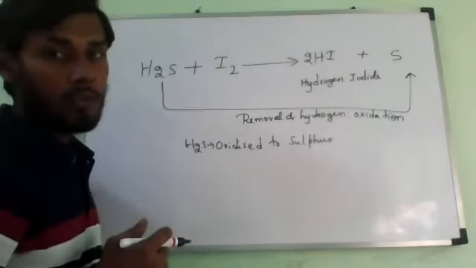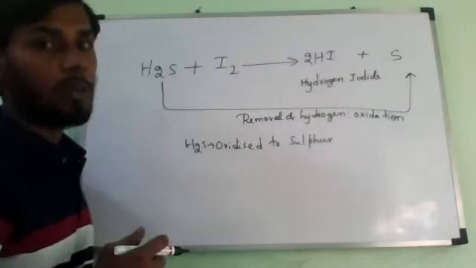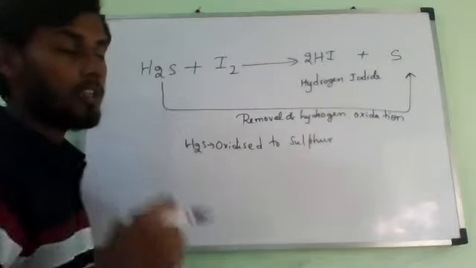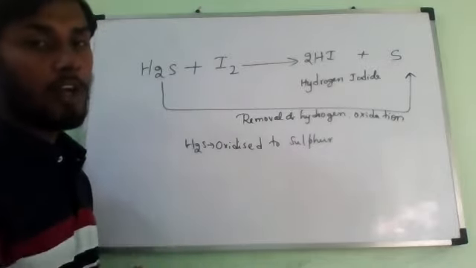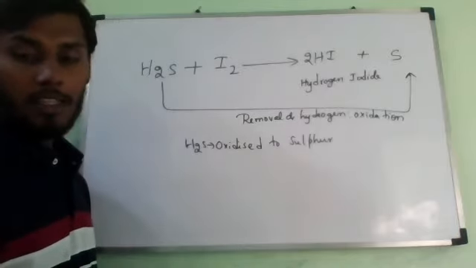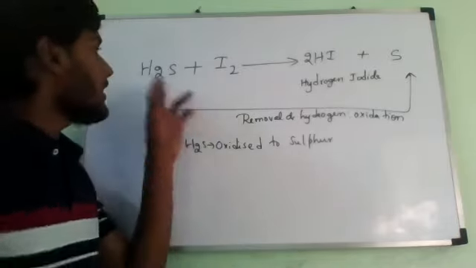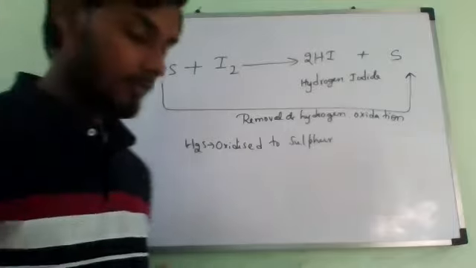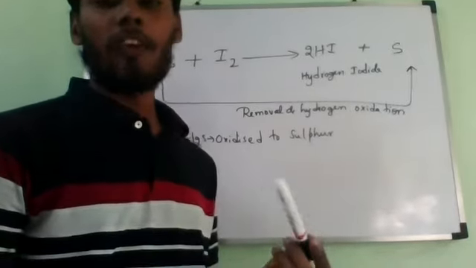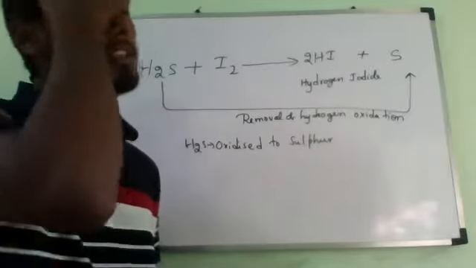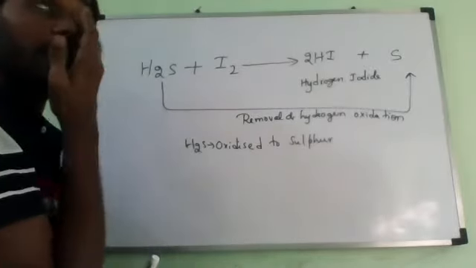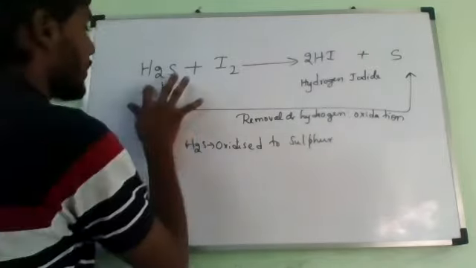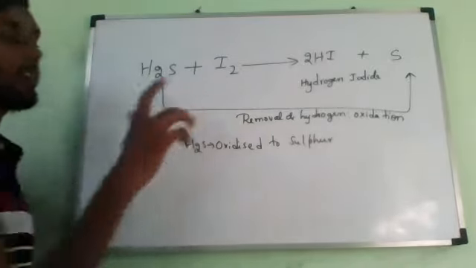So iodine, next one you see, iodine is removing the hydrogen from H2S. So removing hydrogen, then who is the oxidizing agent? What is the definition of oxidizing agent? Please keep a notebook and tell me. It carries oxygen or removes hydrogen for the reaction. Who is removing hydrogen? No addition of oxygen.